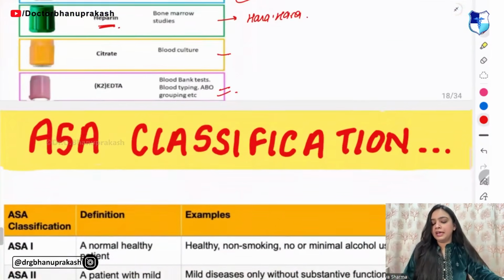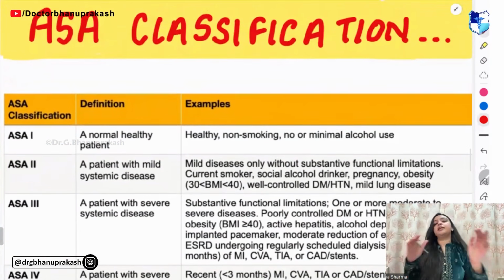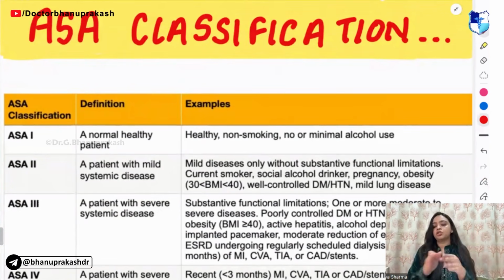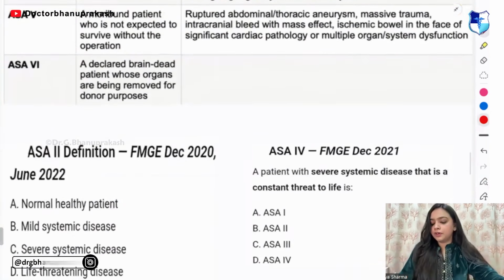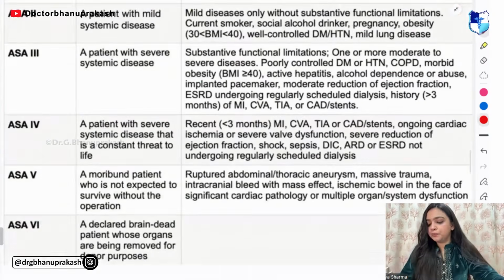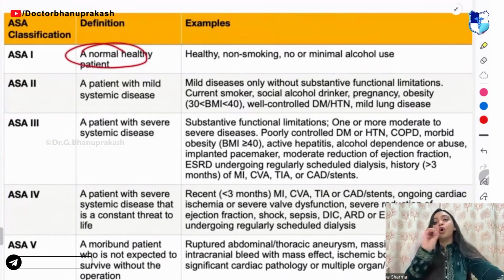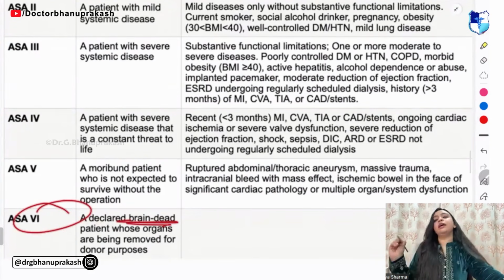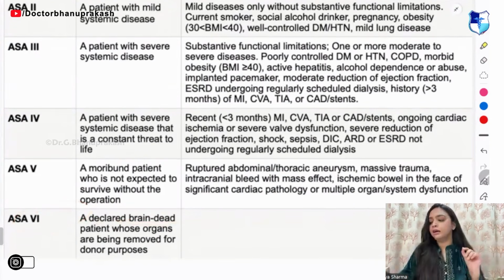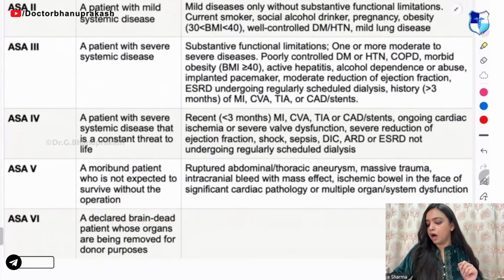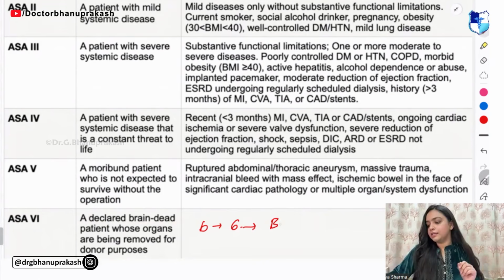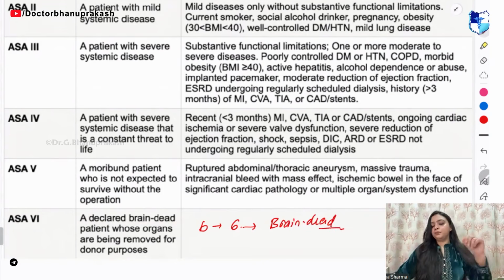Next, moving on to the ASA classification. In ASA classification, what do I need to know? Type 1 is a normal and healthy person. Type 6 is brain dead. You can remember how you write B is how you write 6. Okay, so brain dead is 6th.